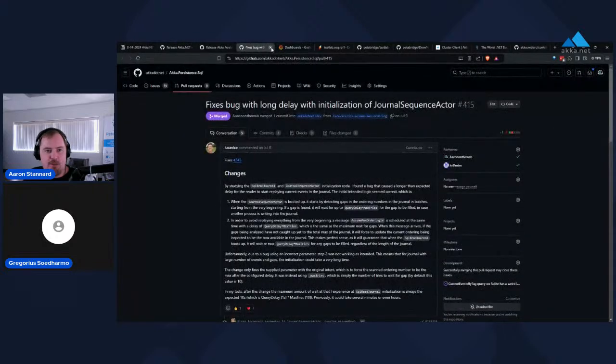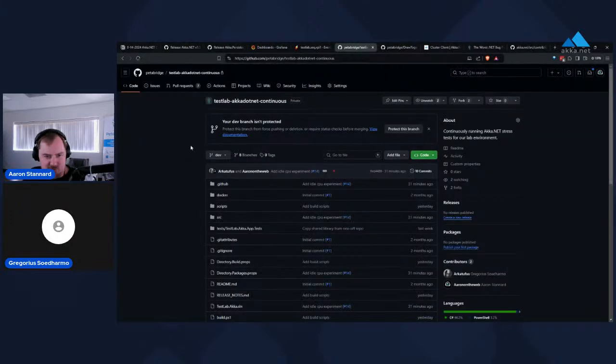In fact, let's see if I can pull up one of our test lab repos. Here we go. This isn't quite working just yet. I just merged this in 30 minutes ago. But one of the things that we're working on building out right now is a larger repository of one-off reproduction samples for chasing down performance issues and distributed systems bugs. For instance, all of the work we did investigating this duplicate charting issue, we have a set of reproduction samples for that. We also have some reproduction samples for things like that giant DDoS style socket leak issue that Akka.Management had.